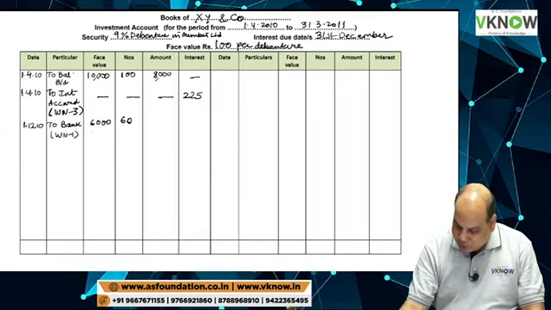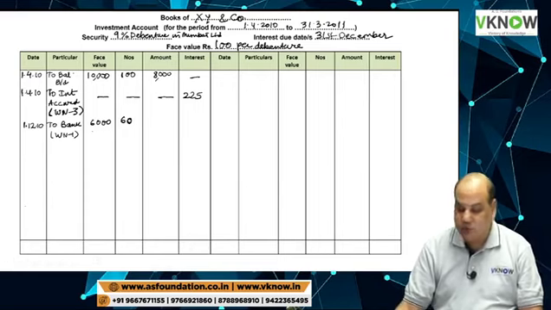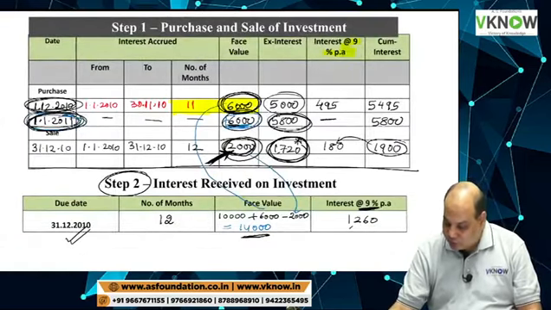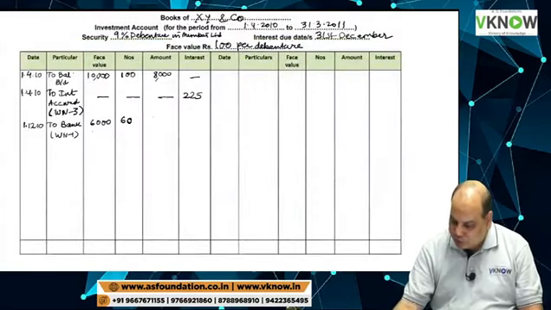Number is 60. And then amount will be X interest amount. I will show you again. The X interest amount is 5000 rupees and the interest is 495. So you will always write here X interest amount and here interest.